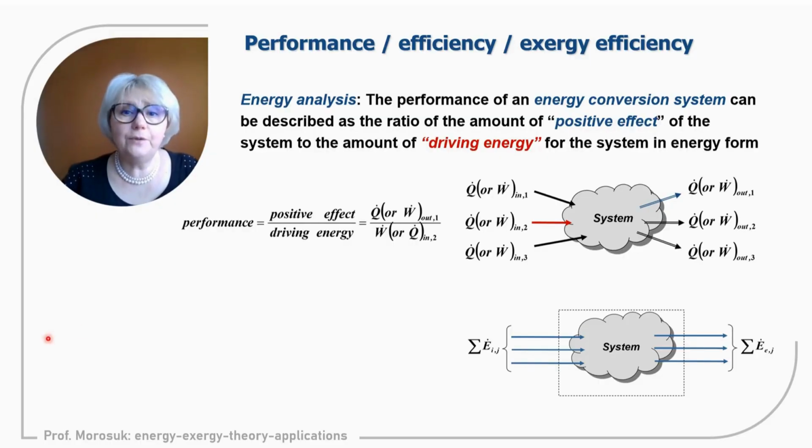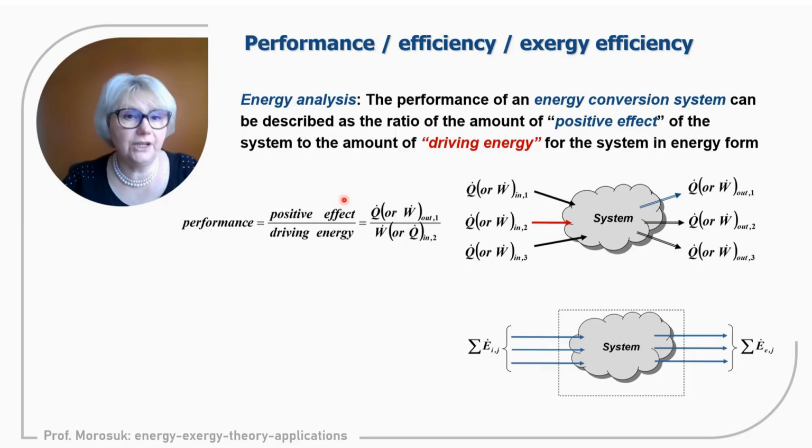So again, we need to remember many things from the energy analysis and from the entropy analysis. In order to calculate energetic efficiency, which is called the general term performance, we discussed that among all energy streams incoming and outgoing from the system, we need to find streams associated with positive effect and streams associated with driving energy.